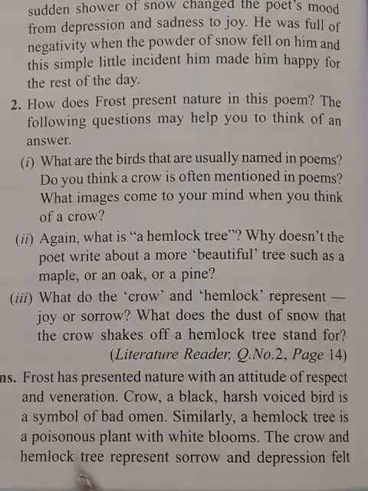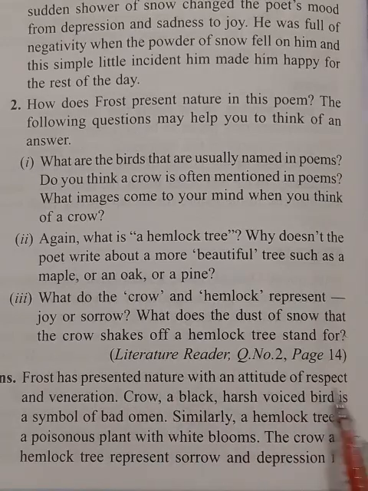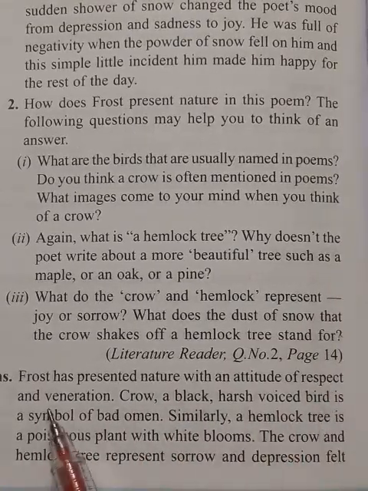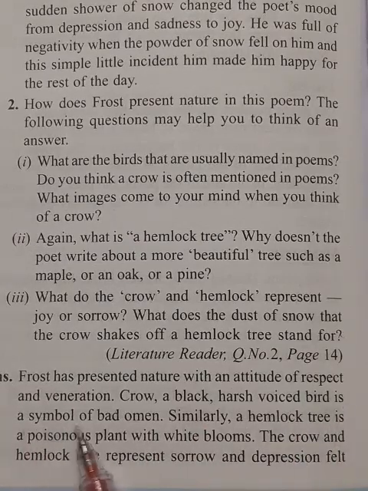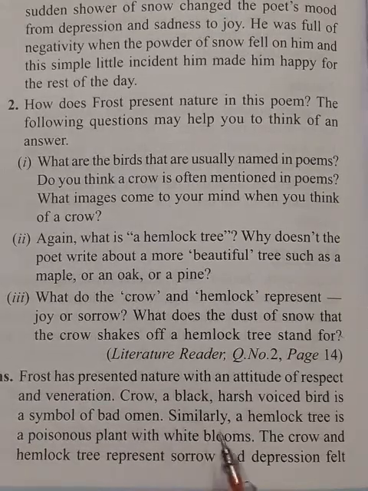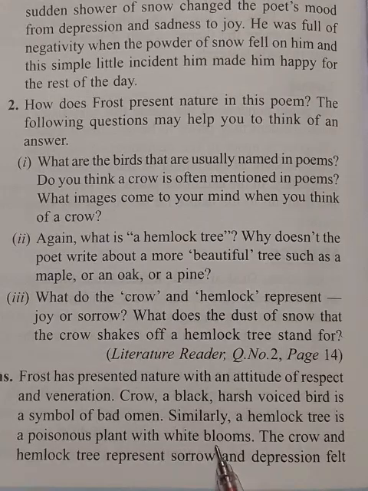The answer is, Frost has presented nature with an attitude of respect and veneration. The crow, a black, harsh-voiced bird, is a symbol of bad omen. Similarly, a hemlock tree is a poisonous plant with white blooms.